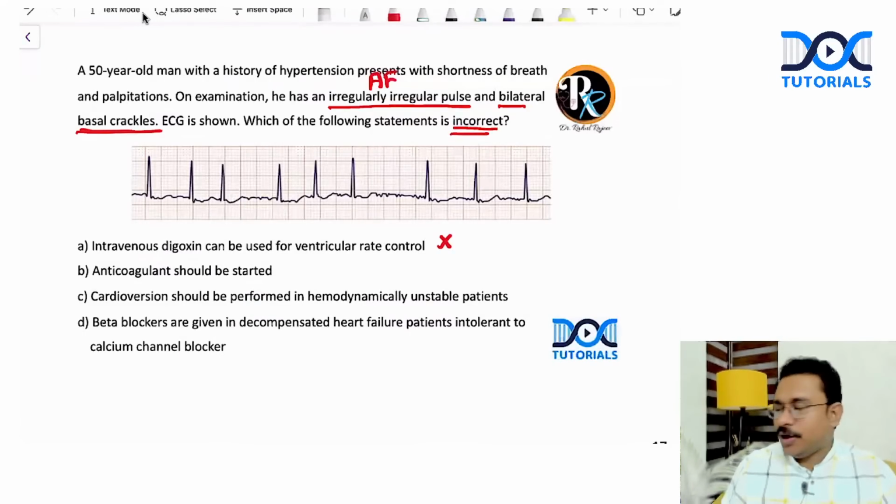Anticoagulant should be started. What do you think? Should an anticoagulant be started? Yes, it has to be started. Why does it have to be started? Because the patient is at risk for developing an embolic stroke. So I am eliminating this.